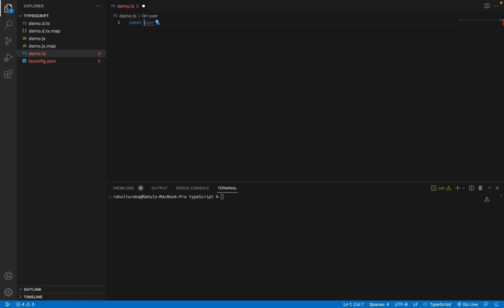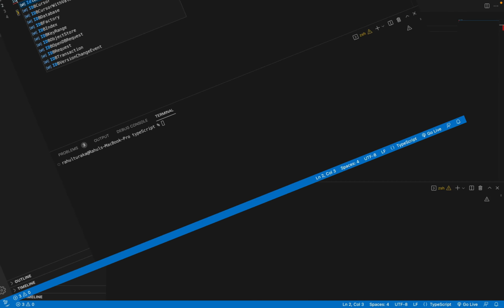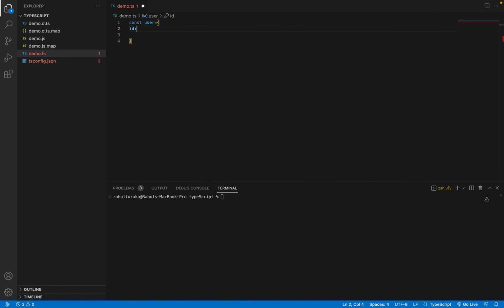I will give a const as a variable, and I can give its fields. Let me take a few fields. I will take a field id and assign a number to it, so let me assign 1, and I'll take a field that is name and I'll assign a string. So something like this.